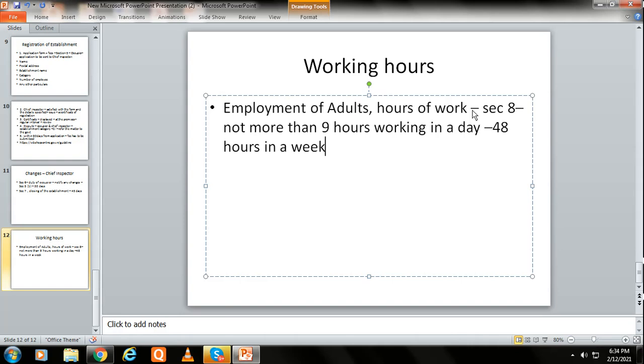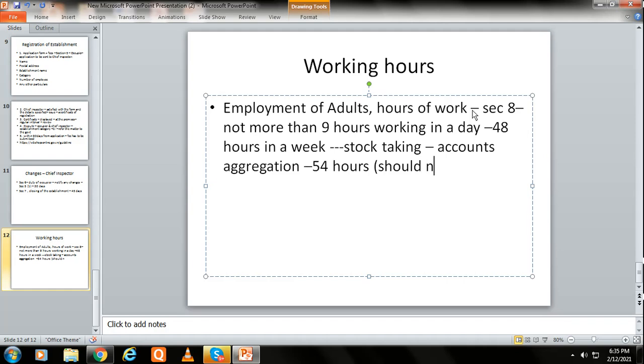So even if for some stock taking or accounts aggregation purpose you find that overtime needs to be done, then it should not exceed this 54 hours a week.